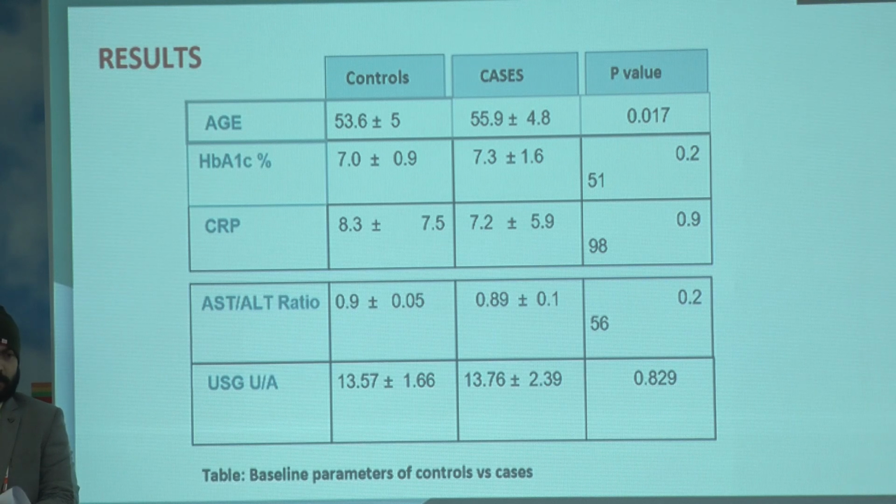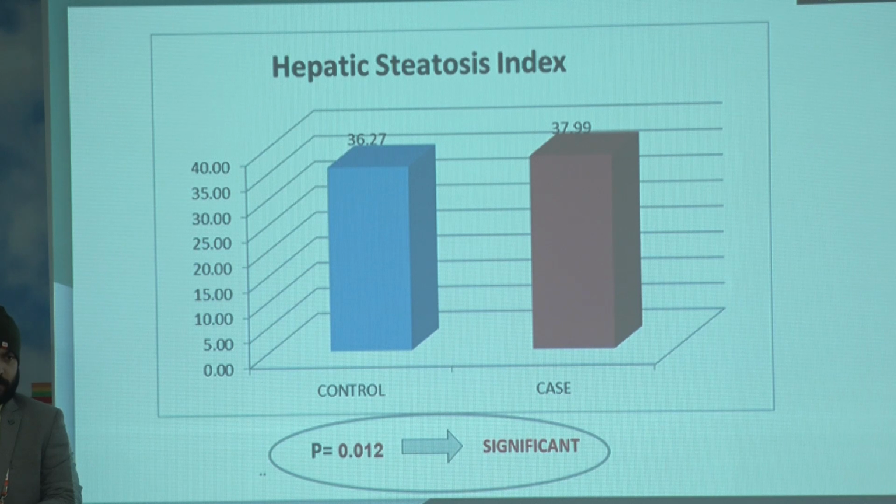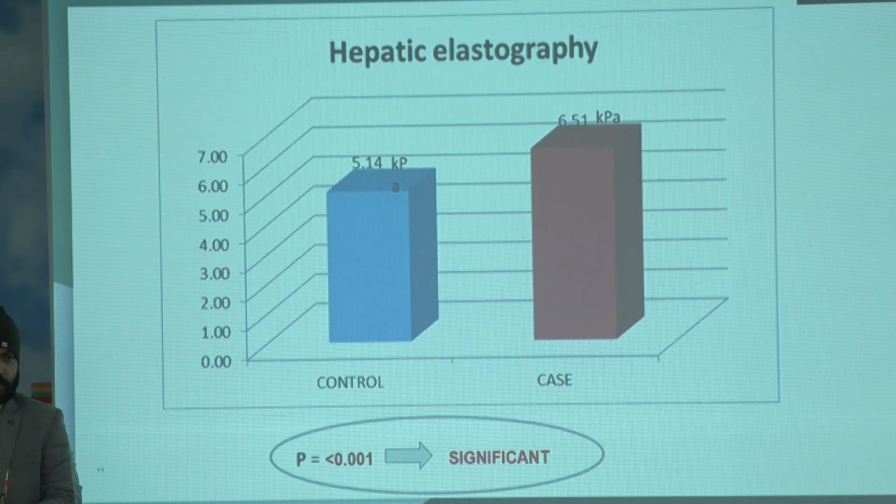Coming to the result, this is a table showing the baseline parameters of cases versus controls, where we can see that the age came out to be significant, and later on we went with the linear regression, and the difference persisted even after regression. This is the chart showing the hepatic steatosis index with a p-value of 0.012. This is the bar showing the hepatic elastography with a p-value of less than 0.001.